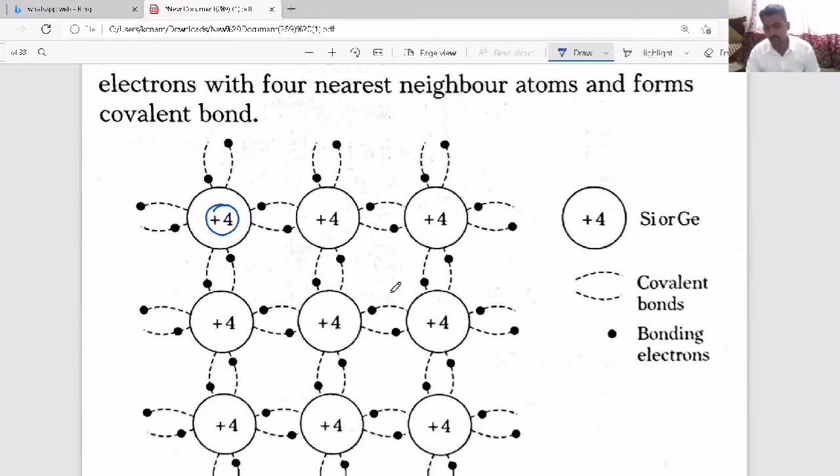When temperature increases, one of the bonds gets broken, so a vacancy is created and one electron becomes free. The electron which becomes free will move freely and can conduct electricity. That's why, as temperature increases, the tightly bound electrons may become free.